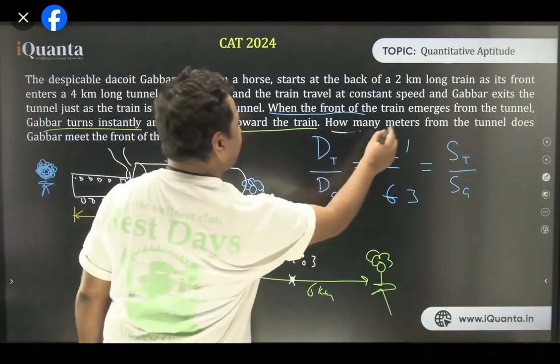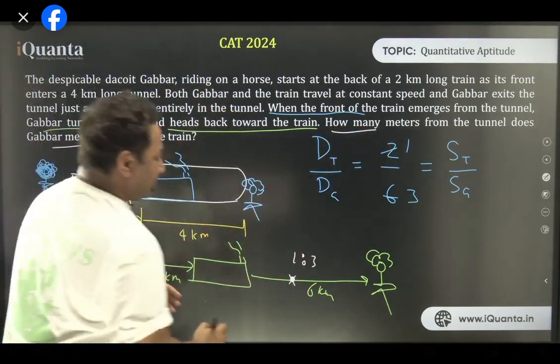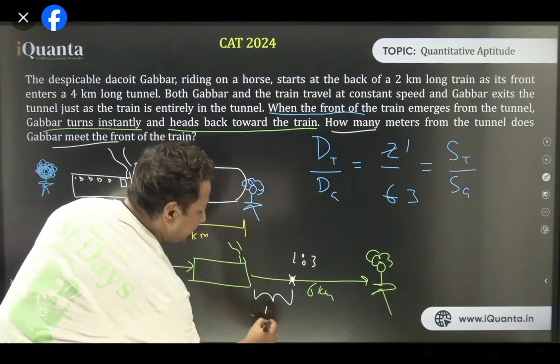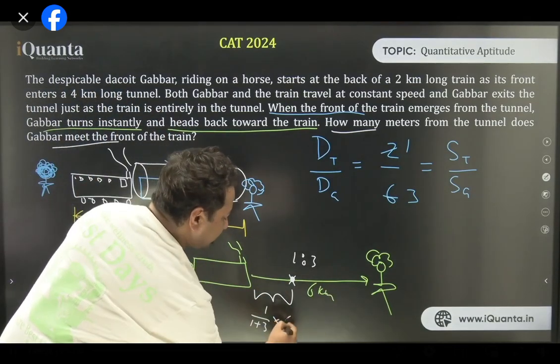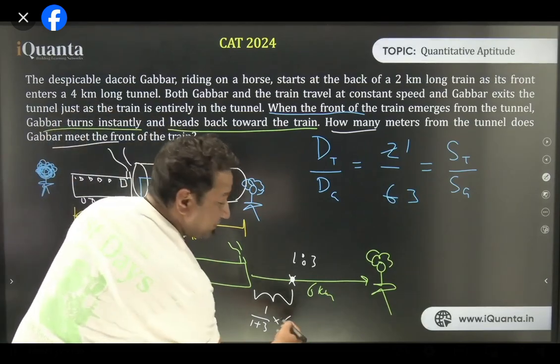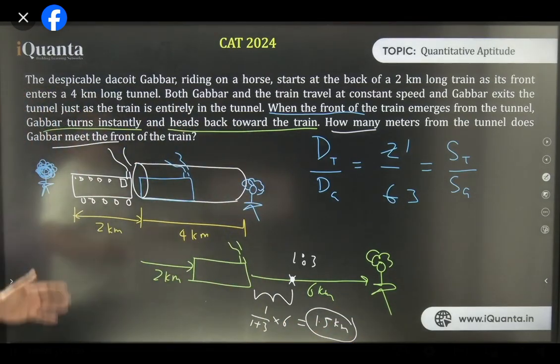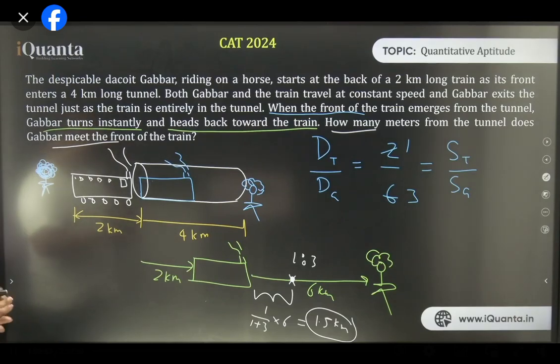The question is how many meters from the tunnel does Gabbar meet the front of the train? Basically, we have to calculate this distance. Divide in the ratio of 1:3. So basically, 1 upon 1 plus 3 into the total, which is 6. That is going to be the answer. 1 by 4 upon 6. 1 by 4 into 6, that is 1.5 kilometers. That happens to be our answer. In this question, we have used logic, imagination, time, speed, distance, and a lot of ratios. Clear? It's a beautiful question.